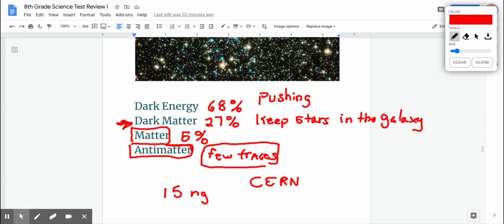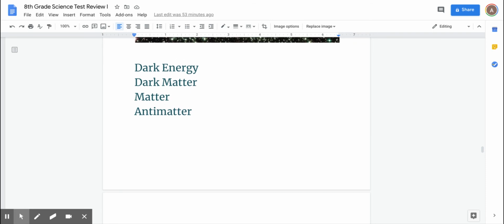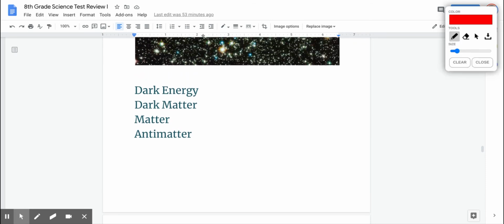And the danger, of course, with antimatter is if antimatter and matter got together, they would explode. So if you met your antimatter self, which there isn't any, but if you did and shook hands, you would explode. You both would explode. So if we create this antimatter and it got in contact with matter, there would be an explosion. We only created 15 nanograms of it. We have to find a way to trap it, and they found ways. It's called a Penning trap.